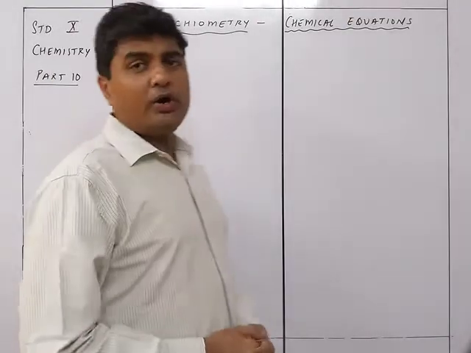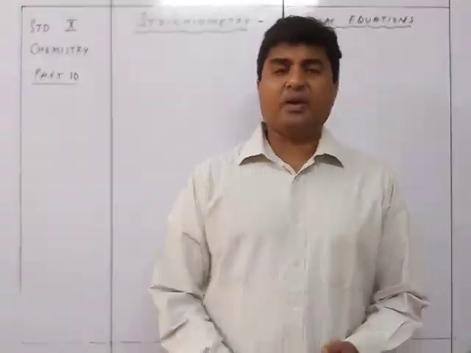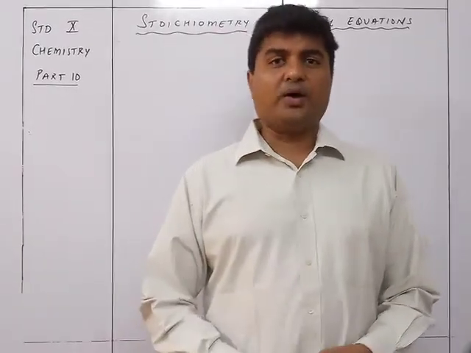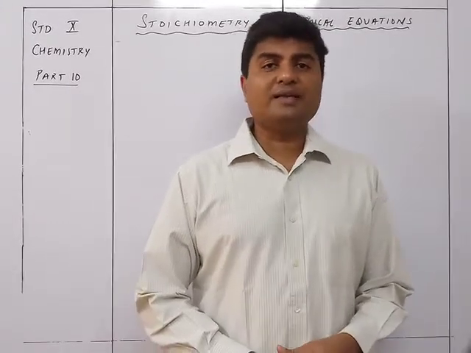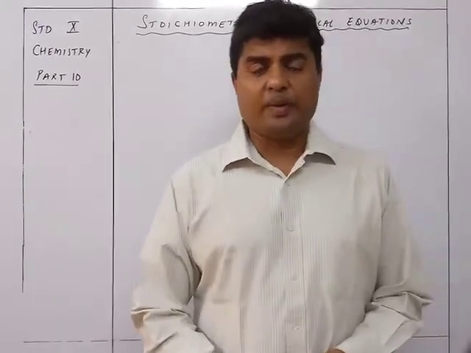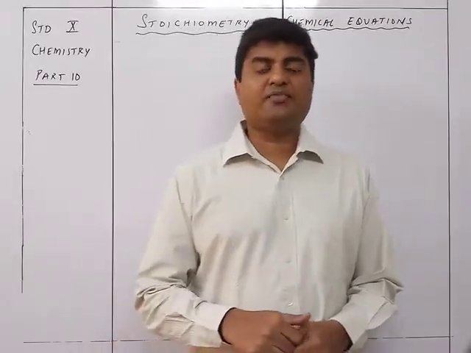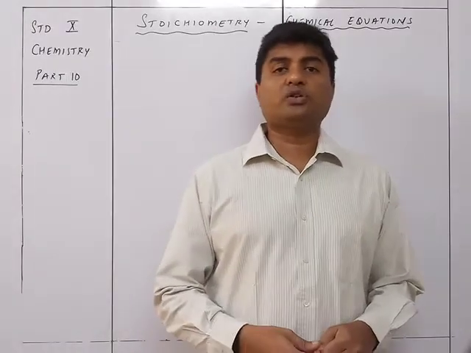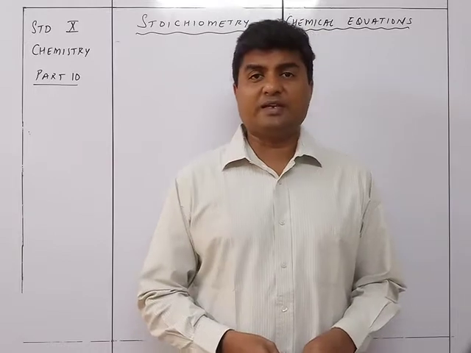So we now move on to the last part of stoichiometry, that is called chemical equations. This is one of the most important parts of the chapter because irrespective of whether other things are asked or not in boards or any particular paper, a question from this particular part is definitely asked in the examination, and sometimes it could also be of 4 marks.